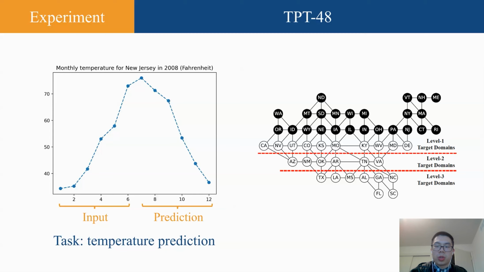The experimental results also demonstrate the effectiveness of our model. We will use experiments on TPT-48 as an example. TPT-48 is a real-world dataset that contains monthly average temperature for the 48 contiguous states in the US. On this dataset, we will focus on transferring the temperature prediction model. One of our domain adaptation tasks is formulated as North 24 to South 24, which is adapting models from 24 states in the north to 24 states in the south. We also divide the target domains into 3 levels to report fine-grained results.